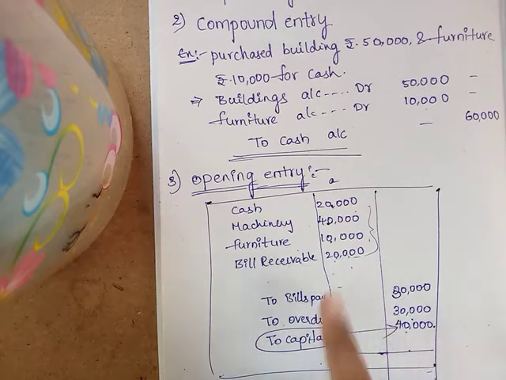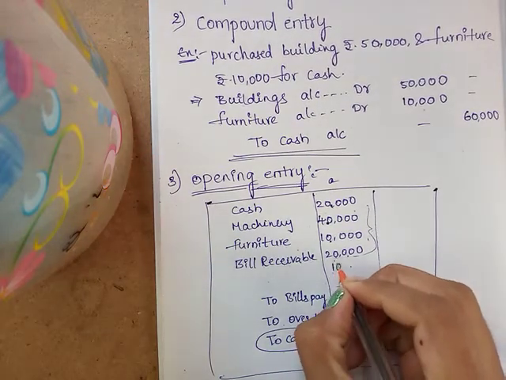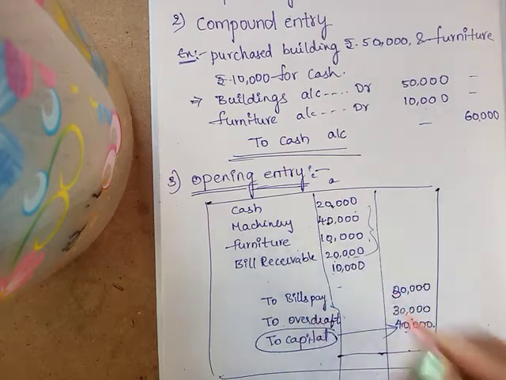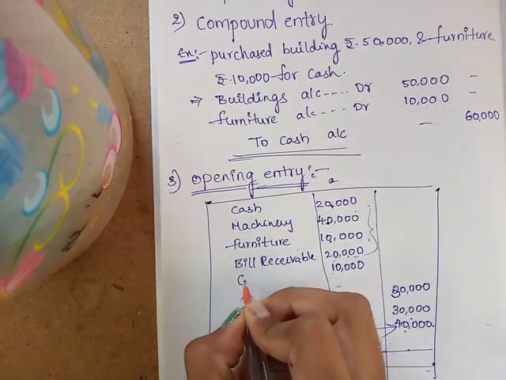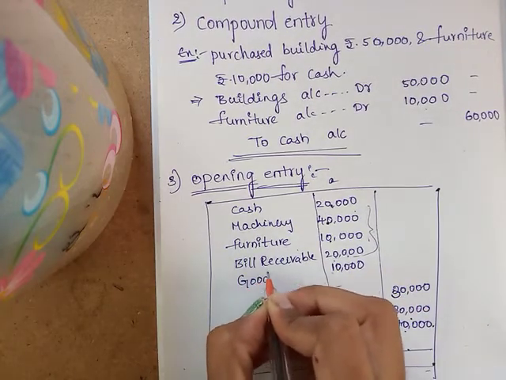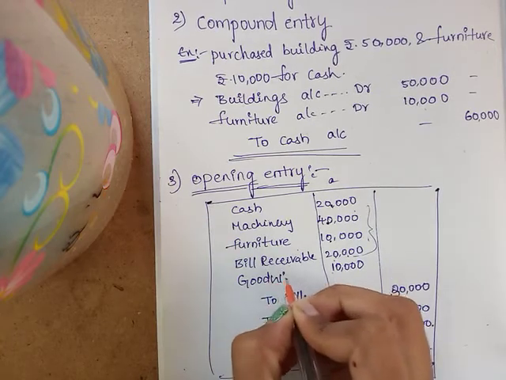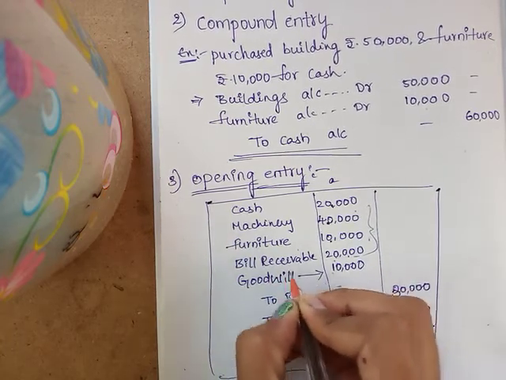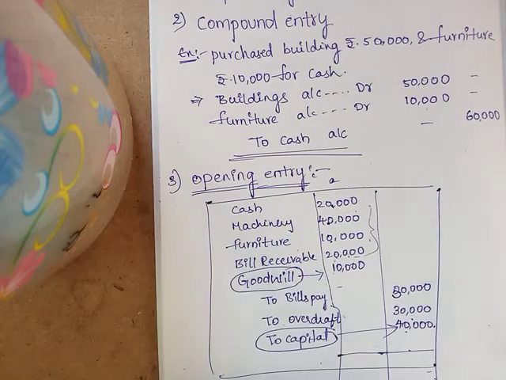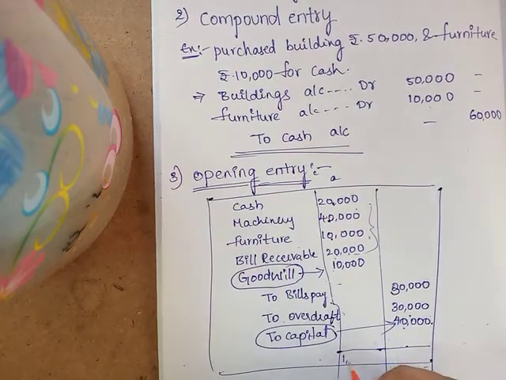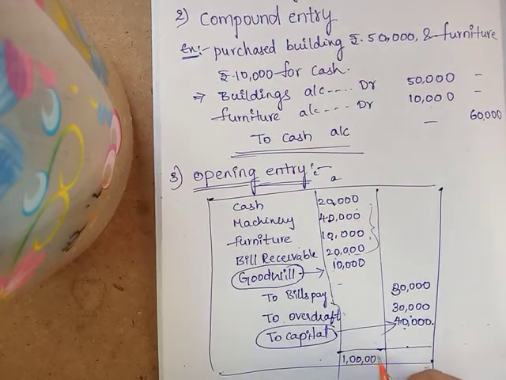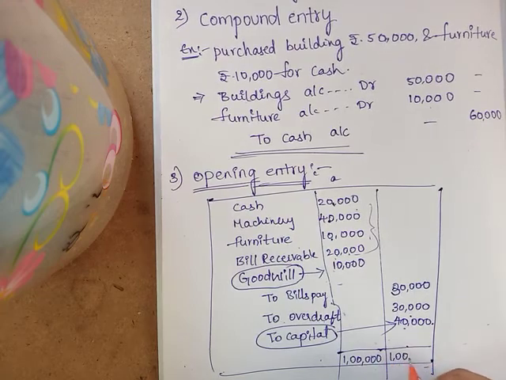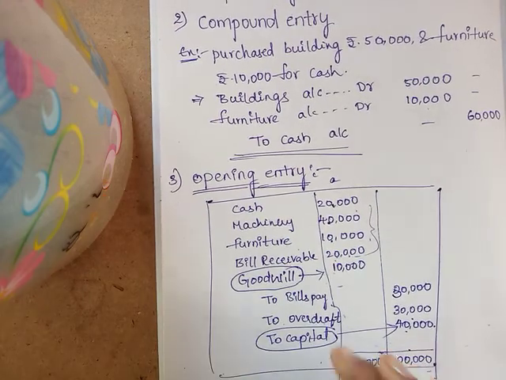How much is the difference here? 10,000. This 10,000 amount is known as goodwill. Then the total of debit and credit is now 1 lakh each. Okay, these are the opening entries.